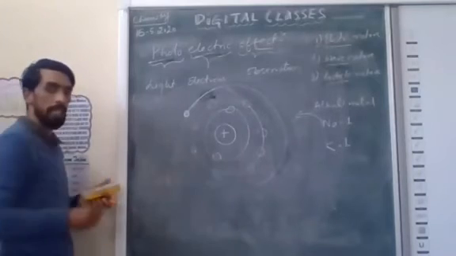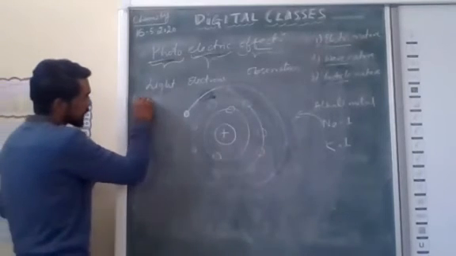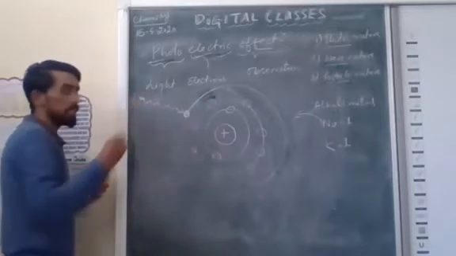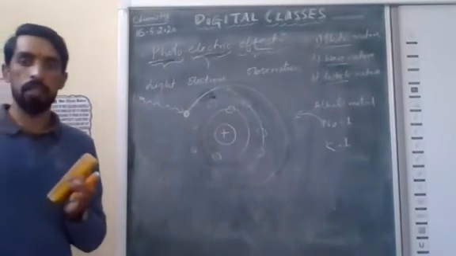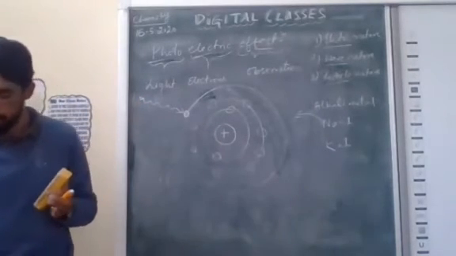Now, how will this outermost shell electron eject? The ejection of an electron depends upon the frequency of light.